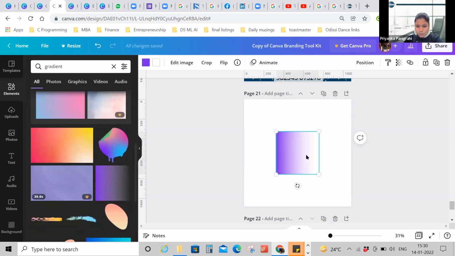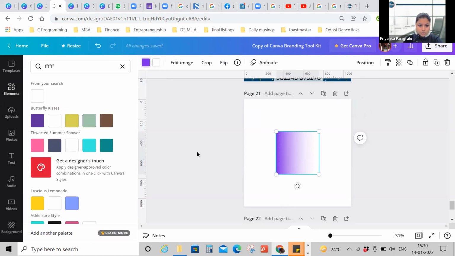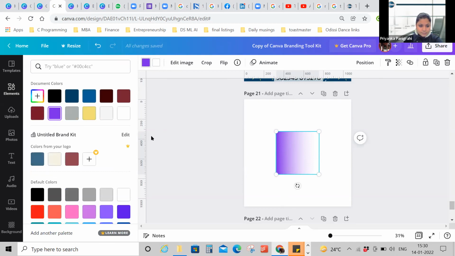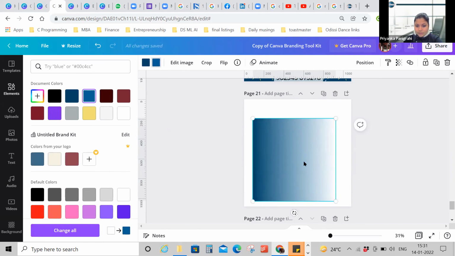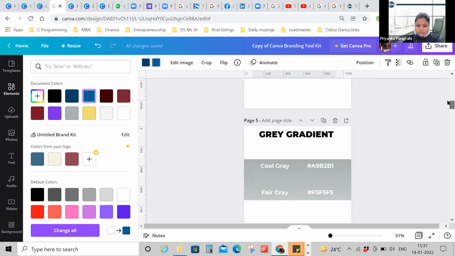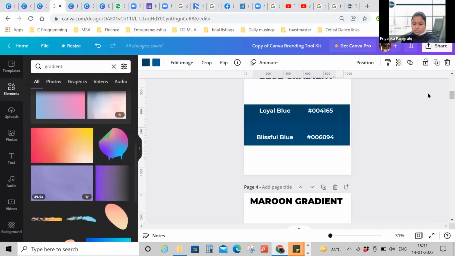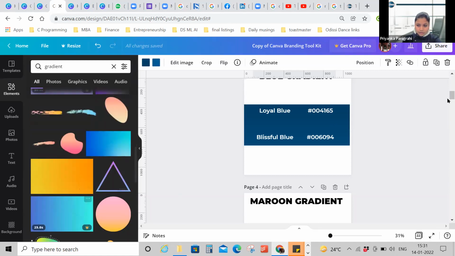I'll go ahead and select something that has the option of changing the color. For example, this one has the option of changing the color. There are 2 colors, so I'll select the blue one. Now see, this is not in line with the brand guideline gradient, right? The brand guideline gradient is this one, according to blue. It should look like this. So I'll go and check any other gradient.